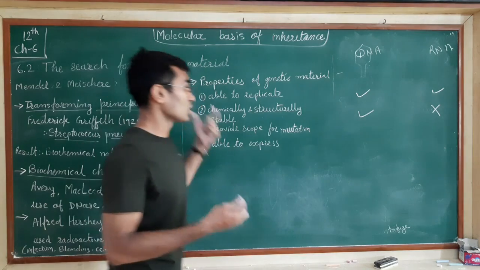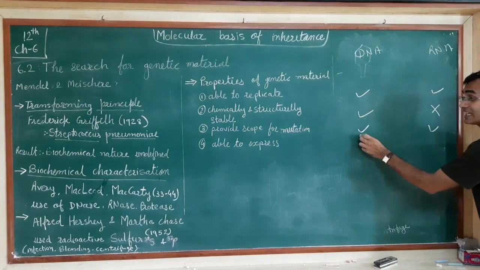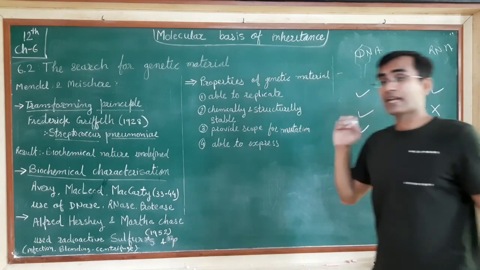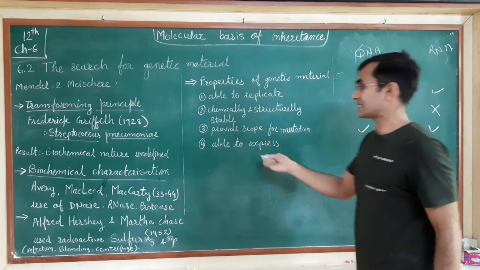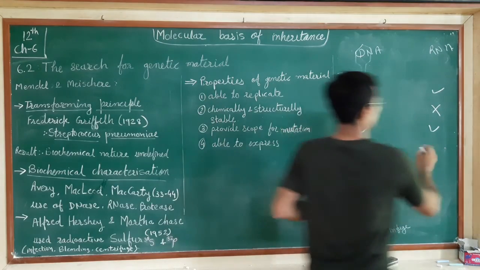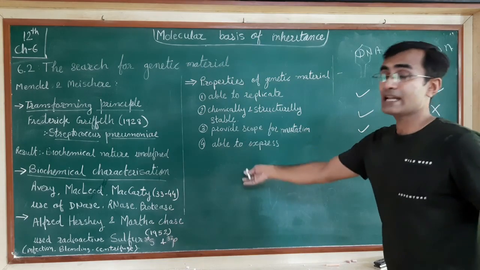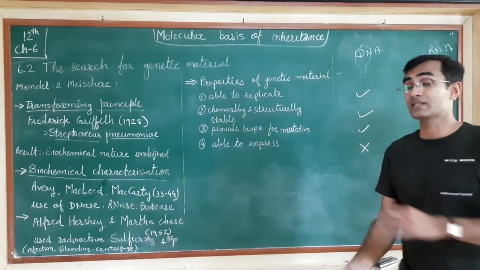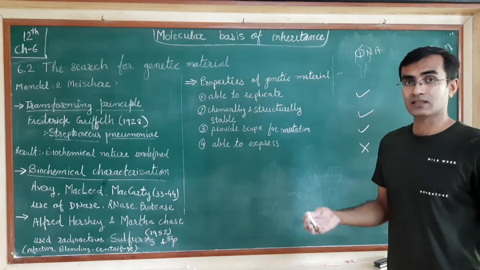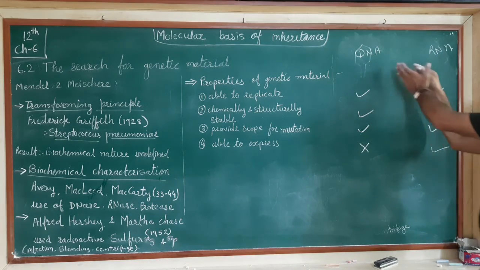So though both get mutated, the mutation in the DNA is more functional, we can say. Now, able to express themselves: this characteristic is followed by RNA, not by the DNA. Why? Because when DNA wants to get expressed, it needs to be converted into RNA. It needs to produce RNA through transcription, and after transcription the RNA is formed, and then RNA to protein.